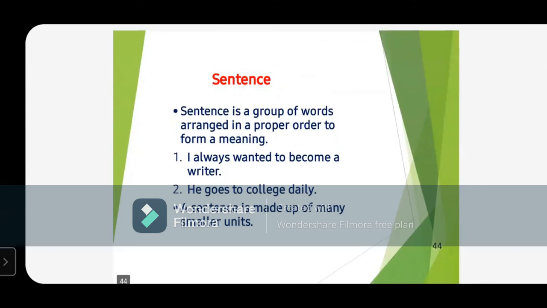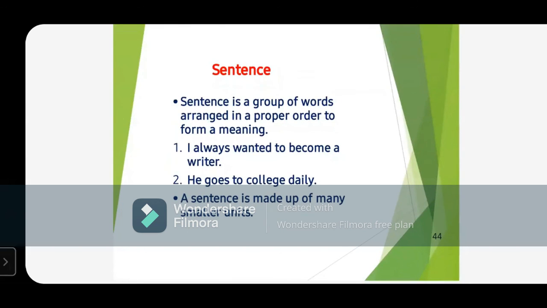And now the last one, what are sentences? Sentence is a group of words arranged in a proper order to form a meaning, जिसका कोई sense निकले. For example, he always wanted to become a writer. Now ये words हैं, I हमारा pronoun है, always हमारा adverb है, wanted हमारी verb है, ठीक है, to become हमारा infinitive आ गया, a writer जो है हमारा noun है.